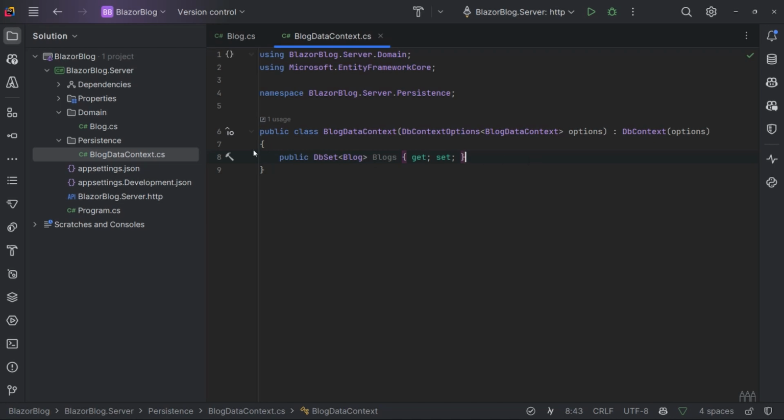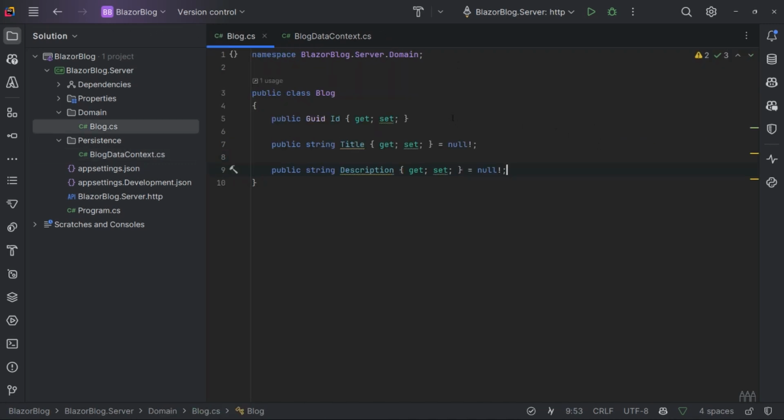The next thing that we'll want to do is to create an Entity Framework configuration file, which tells Entity Framework how to treat this blog entity when we're communicating with the database. If we come over to our blog entity, we can see we have the GUID ID property and then these two string properties.